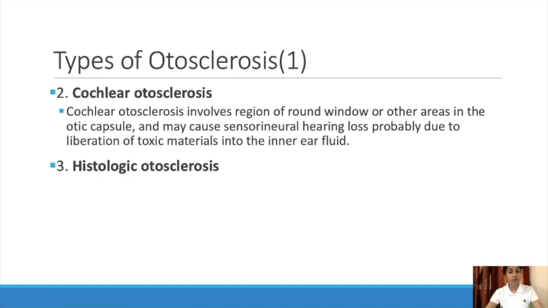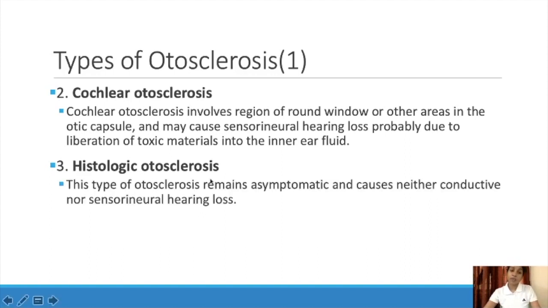Next type is histological autosclerosis, that is at the level of histology. So this type of autosclerosis remains asymptomatic and causes neither conductive nor sensorineural hearing loss. So it is at the histological level only that there is change in the bony structures. So these are the types of autosclerosis. First one is stapedial, second one is cochlear, and the third one is histological.